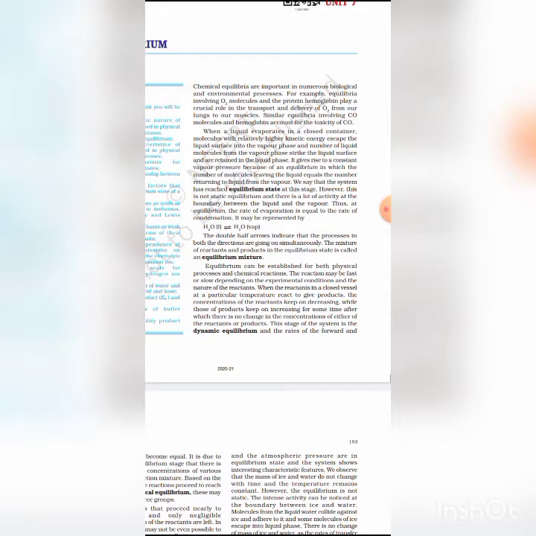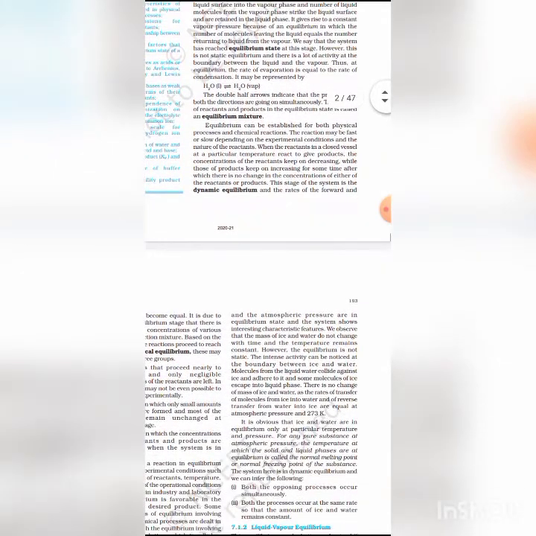So students, the equilibrium state doesn't mean the reaction stops. The reaction continues, but the rates of forward and backward reaction are equal, so the concentration of the reactants and products remain constant. In the beginning, the concentration of reactants goes on decreasing, whereas the concentration of products goes on increasing. And at equilibrium there is no change in concentration of the reactants or products.